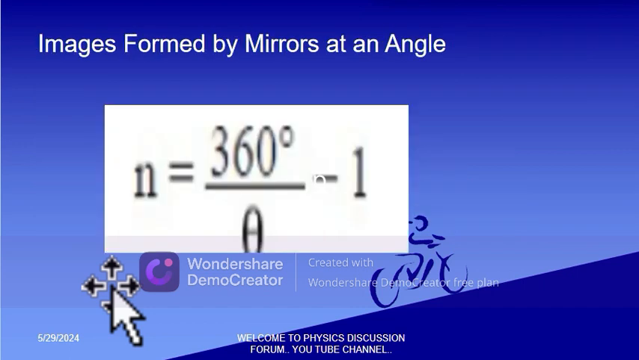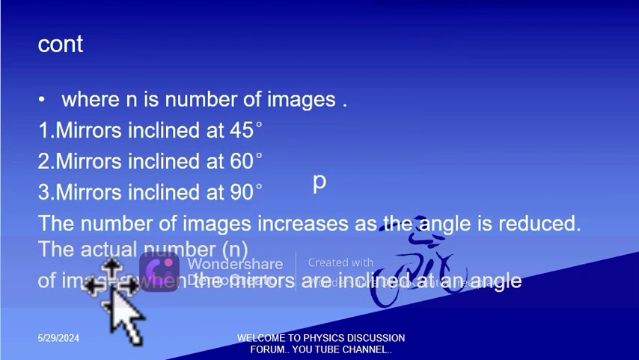So let us move to now the images formed by mirrors at an angle. So the formula that we always apply, n, where n is the number of images, equals 360 degrees divided by the angle of inclination of the mirrors. Then you subtract 1. For example, when mirrors are inclined at 45 degrees, you get 360 divided by 45, then you subtract 1.